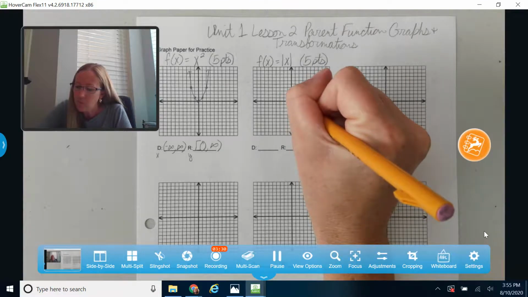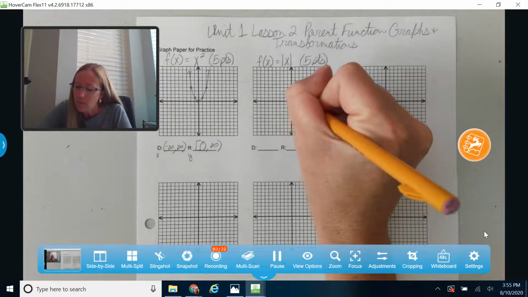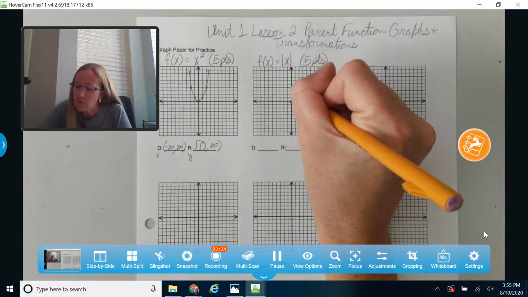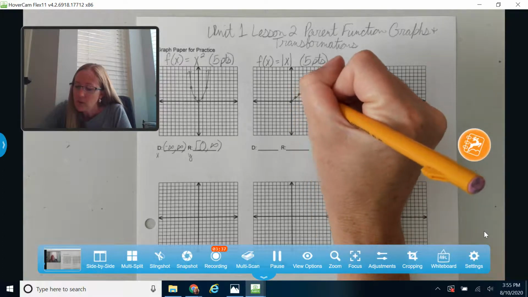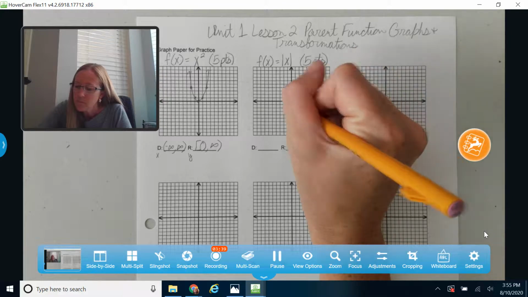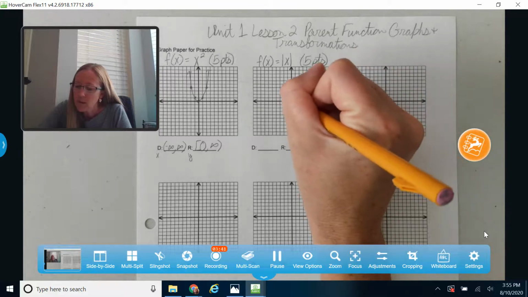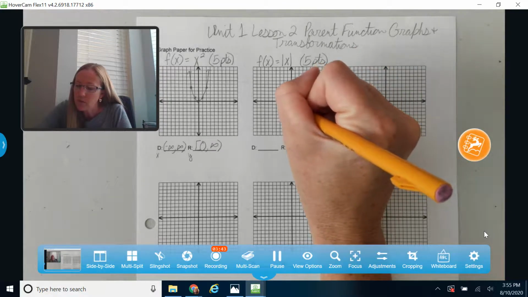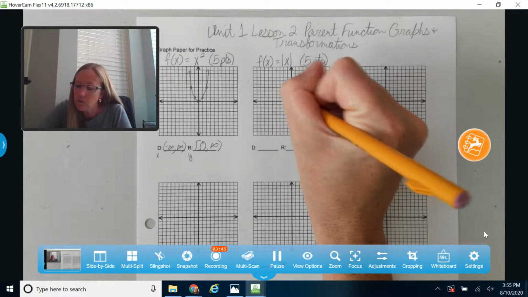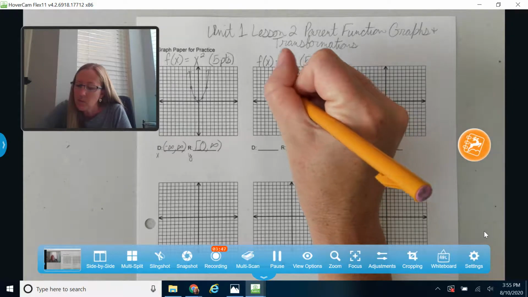When I take the absolute value of 1, I get 1. And the absolute value of 2, I get 2. And so on in that direction. And then negative 1's absolute value is positive 1, and negative 2's absolute value is positive 2.